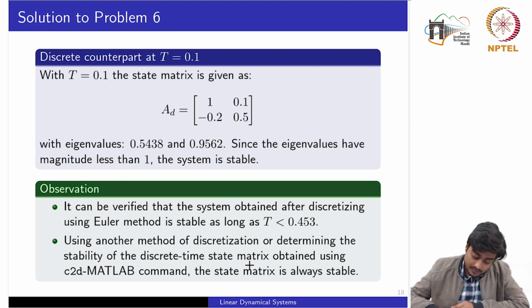One of the motivations behind using another method of discretization is that the Euler method provides the least accurate discretized system, and this is also visible in determining the stability. So this condition provides a very conservative estimate of the sampling time. Now for the more accurate discretization method, which is equivalent to the c2d command, you would notice that the state matrix is always a stable matrix. Okay.